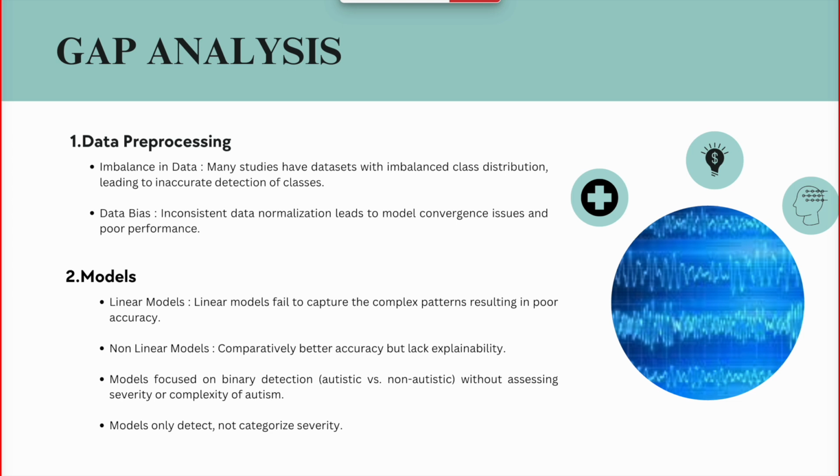Gap analysis. While there is existing research on EEG based ASD detection, it often suffers from key limitations. Data pre-processing steps vary widely, leading to bias and poor model convergence. Many models either oversimplify the problem with binary classification or lack interpretability. Crucially, most ignore severity classification, which is vital for personalized care. Our work addresses these gaps through deep learning and clustering.